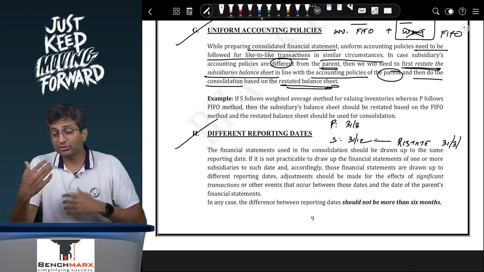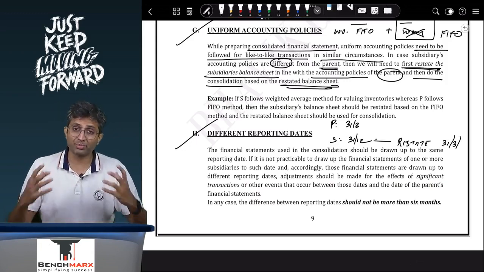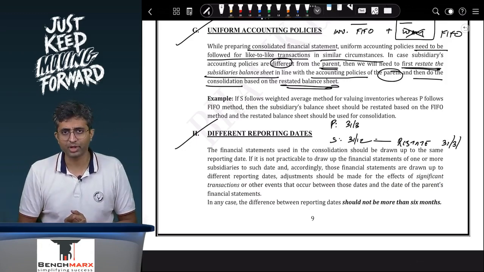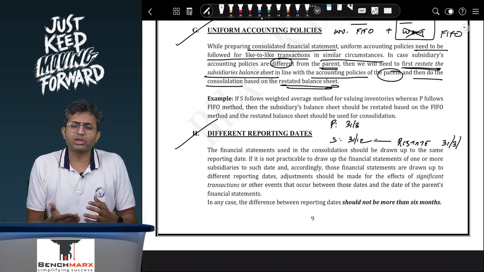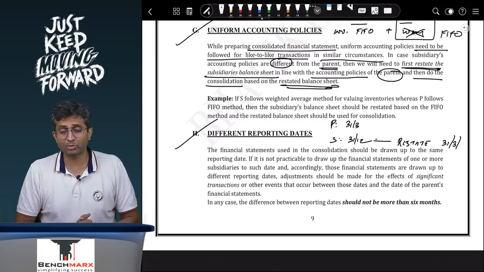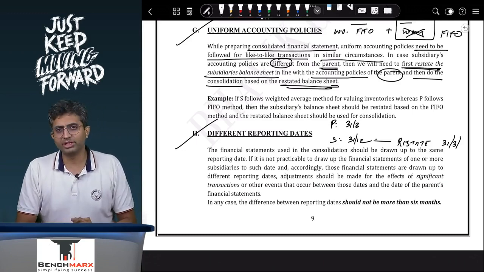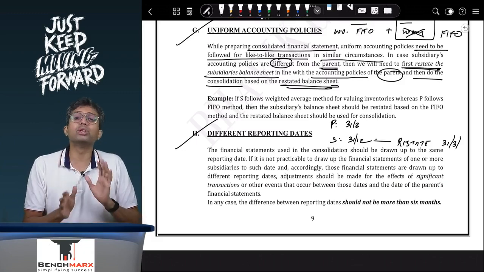Now in this case, remember, as a student you may not be able to visualize this, but in practice finalization takes a lot of time. So if I have to prepare the subsidiary's balance sheet all over again just after 3 months, it will be a very time-consuming process, and hence the standard gives you a leeway. It says that you can make adjustments only for material items.